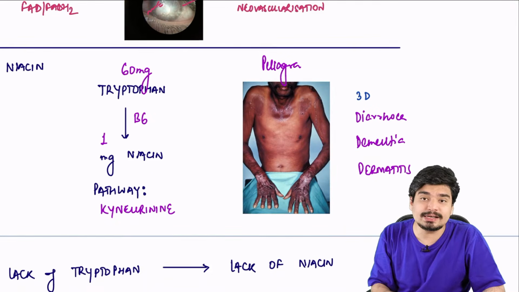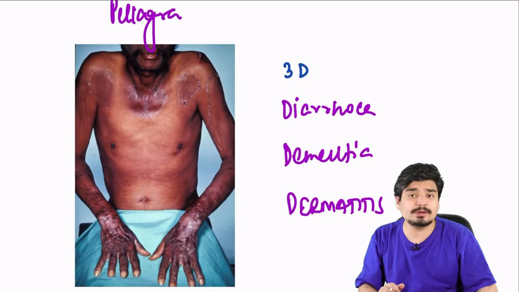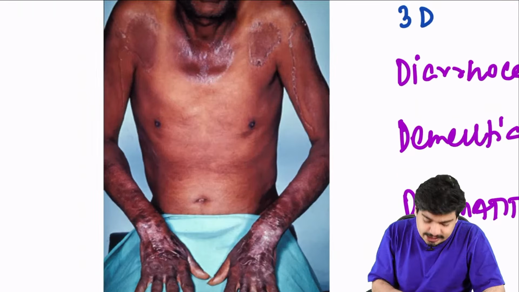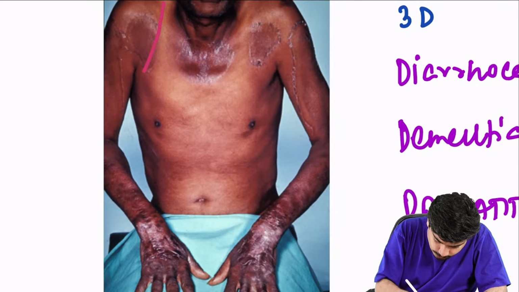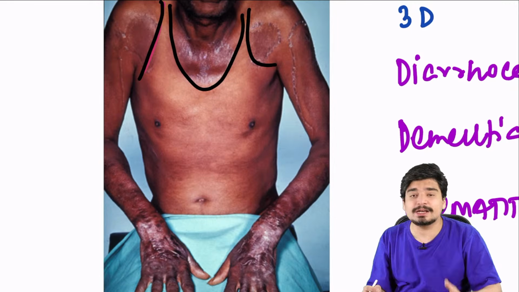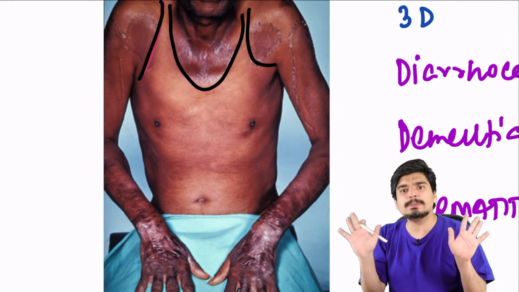If you look at the dermatitis, very frequently this is a very common image given in your FMGE exam, very commonly tested image in your FMGE exam. Look at the dermatitis characteristically. If you look closely, you can see that this person was probably wearing what? He was probably wearing a banyan. Look here. He was wearing a banyan, and where he was wearing that vest and banyan, this entire chest area is completely normal.